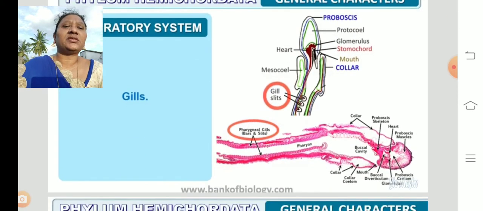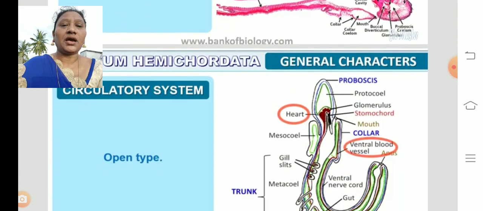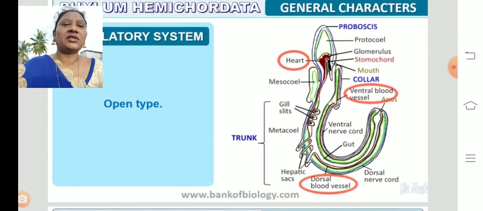Coming to the respiratory system, gills are the respiratory organs. Children, you can find the orange colored parts, those are gills, the parts which help in respiration. The respiration which takes place by the gills is called branchial respiration. Now the circulatory system, it is an open type of circulatory system.